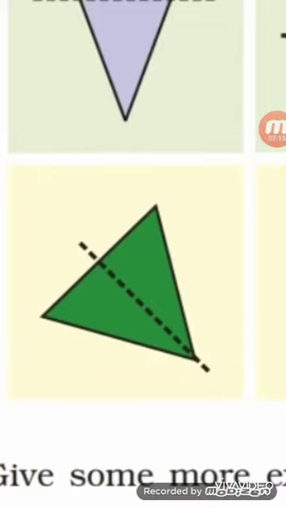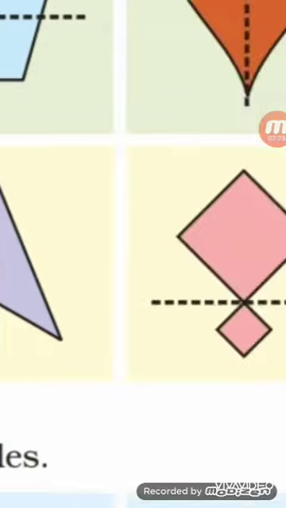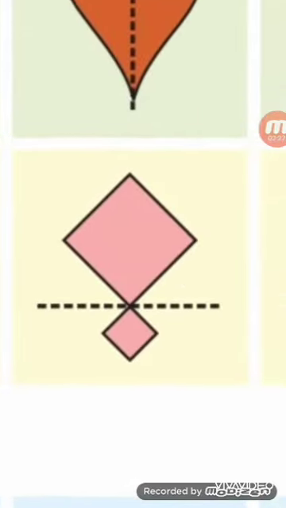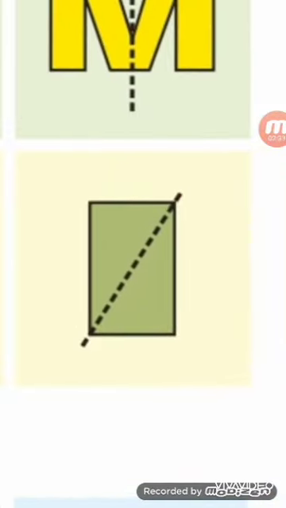Again the triangle. This triangle is also divided equally. Both the parts are the same. So it is equal. This is also equal. See, both the parts are divided equally. Both the parts are the same. So it is equal. Kite shape. The upper part is big and the lower part is small. So it is not equal. And here the rectangle. The rectangle is divided equally. Both the parts are equal. So it is also equal.